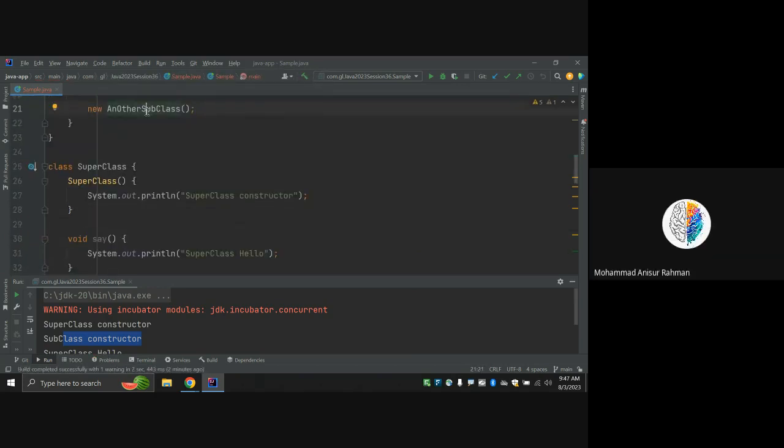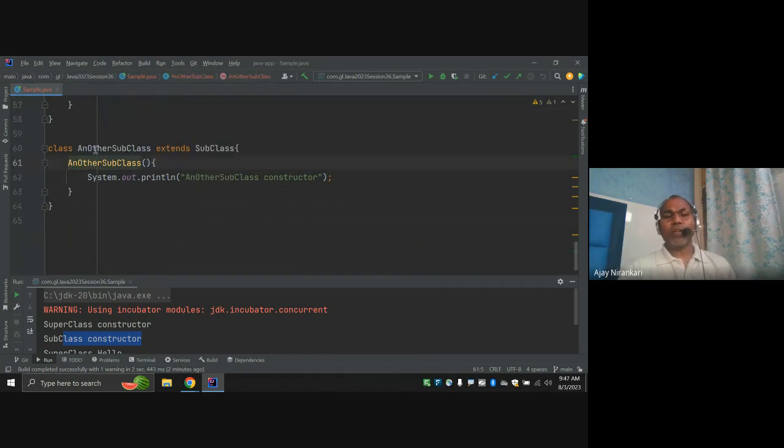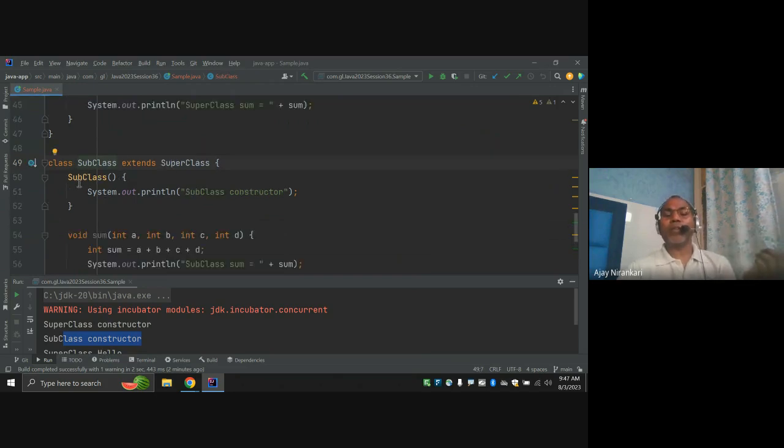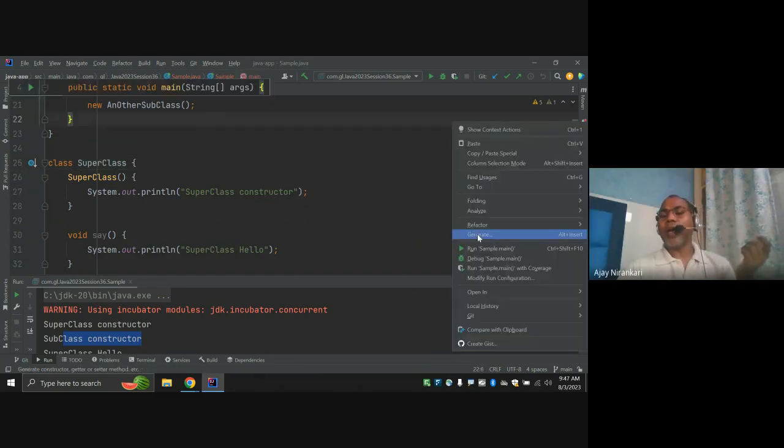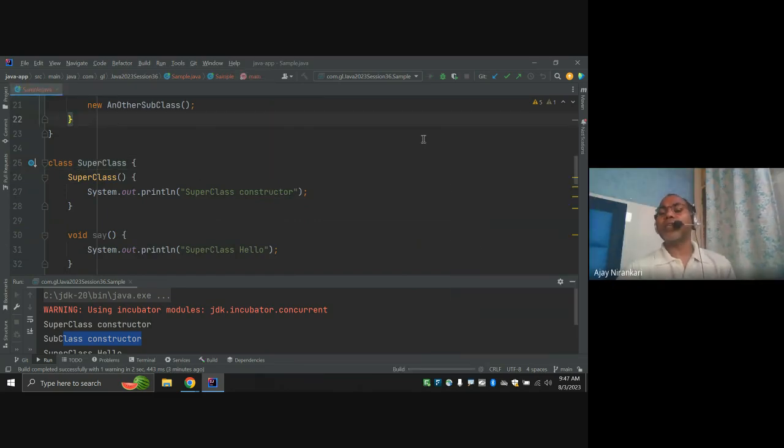The compiler knows that this new object has a subclass, and this is the superclass, so it goes here and first creates this object. Before creating this one, it creates another superclass. So all the inheritance, all the hierarchy, must be created internally.